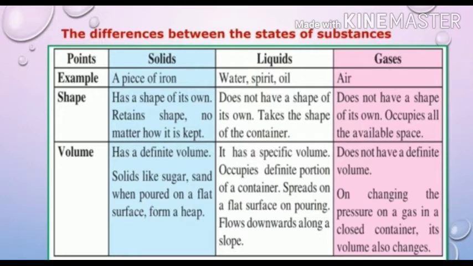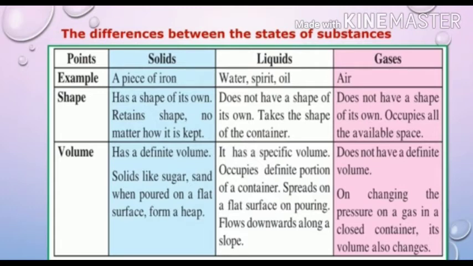Next are liquids, for example water, spirit, and oil. Liquid does not have a shape of its own. It takes the shape of the container. It has a specific volume and occupies a definite portion of a container. Liquid spreads on a flat surface on pouring. Liquid flows downwards along a slope.